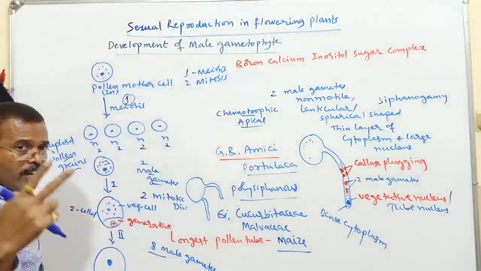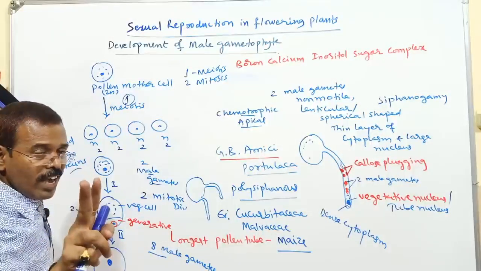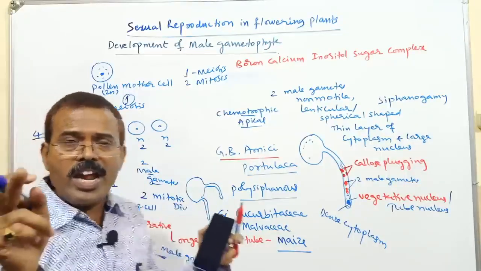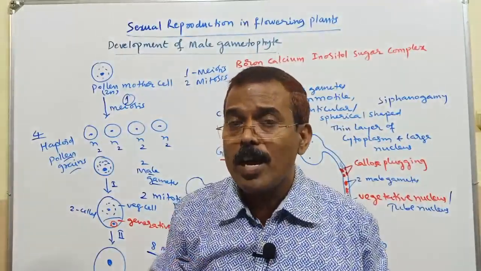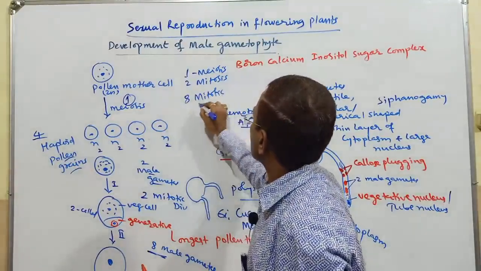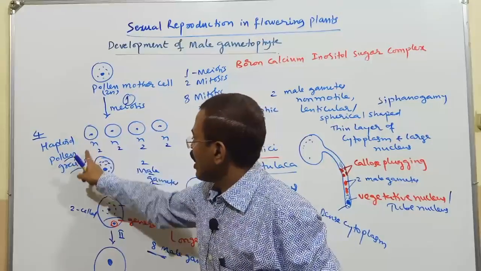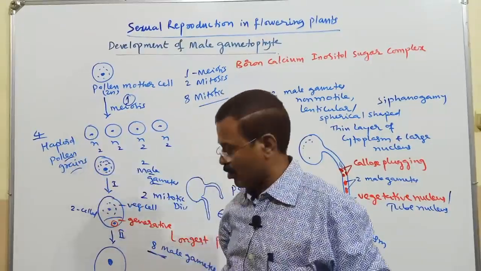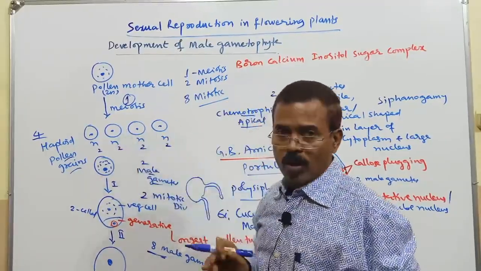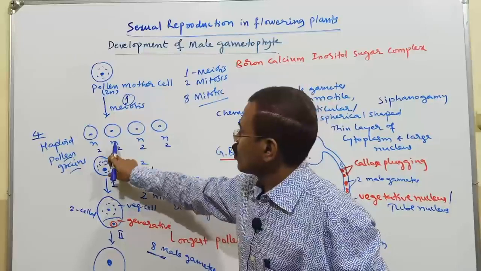These 4 pollen grains, on carrying out mitotic division, 1 pollen grain 2 times mitotic division, will produce 2 male gametes. So to form a total of 8 male gametes, how many mitotic divisions are required? 8 mitotic divisions are required. Remember, 8 mitotic divisions are required. See, 1 pollen grain, 2 times mitosis to form 2 male gametes. These are male gametes. Then still 3 pollen grains are there. So each pollen grain produces 2 male gametes, so total 8 male gametes.